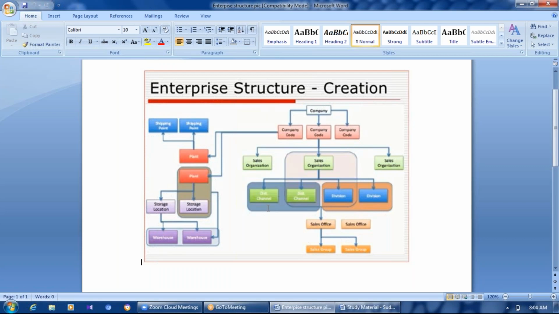So the next would be the distribution channel. Distribution channel means through this channel only the customer is going to receive the material. See, the sales and distribution module is B2B, business to business, so any company is not going to hire a distributor for nothing.